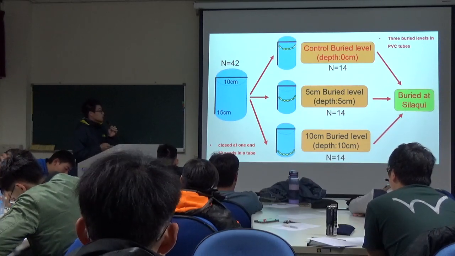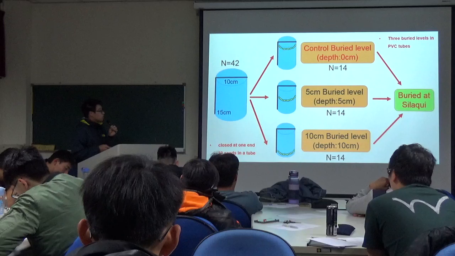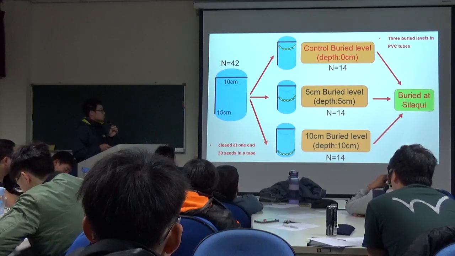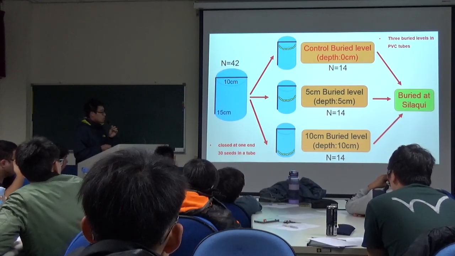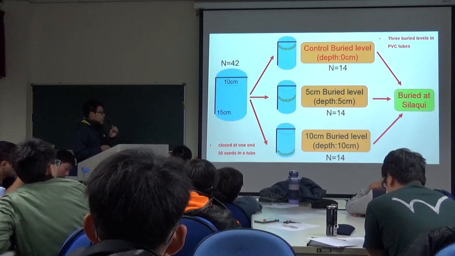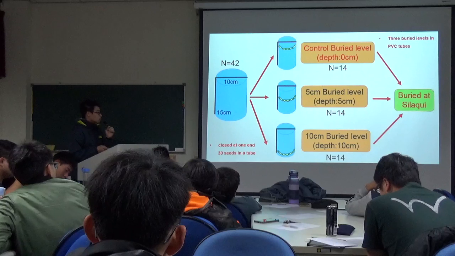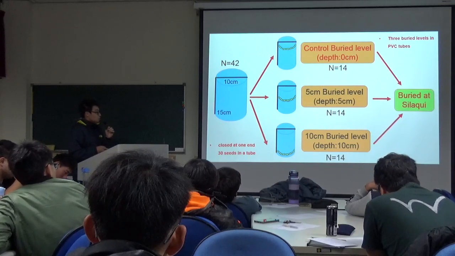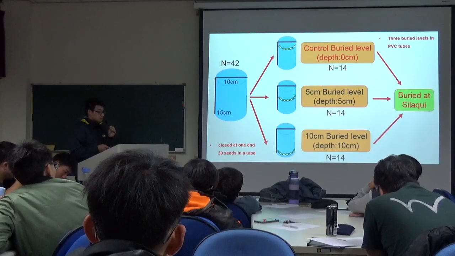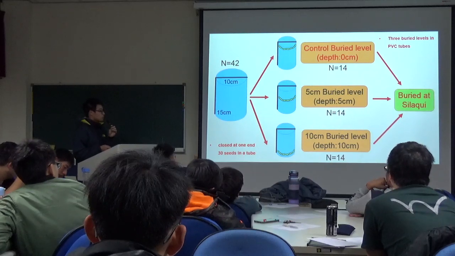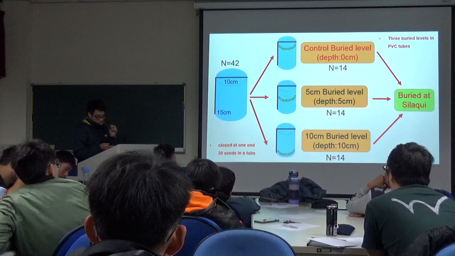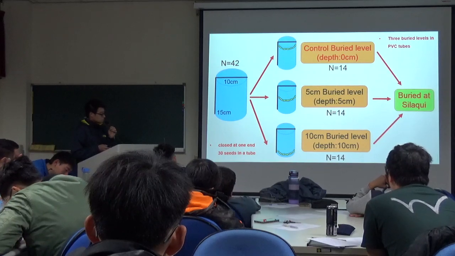So we designed a control burial level, meaning the depth is 0 centimeters, the second one is 5 centimeters, and the third is 10 centimeters. We buried all the seeds in the PVC tubes, and then buried the tubes back in the seagrass meadow.